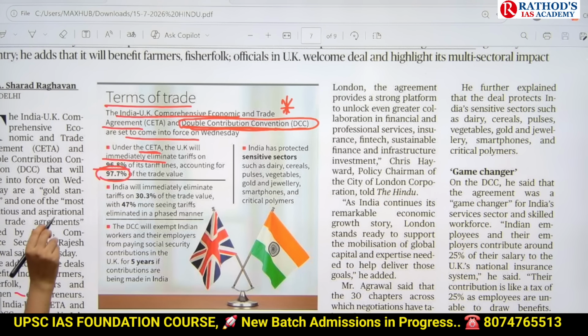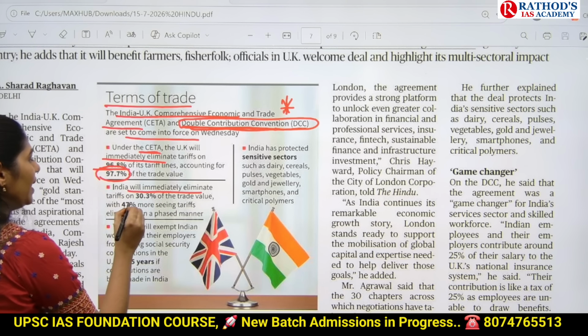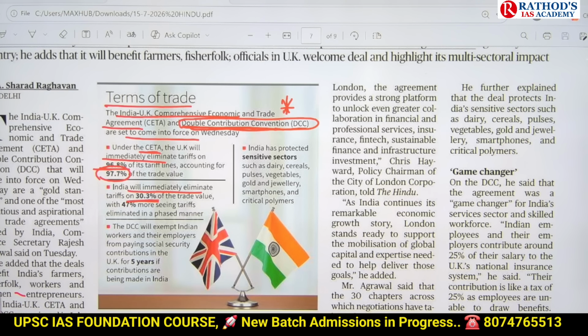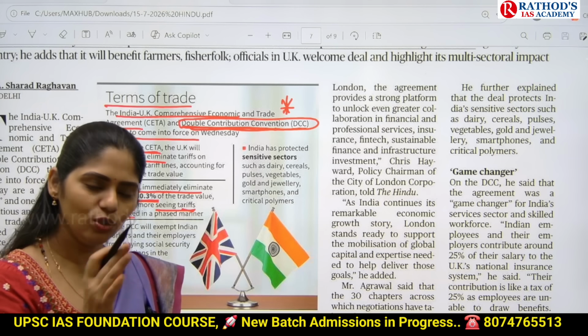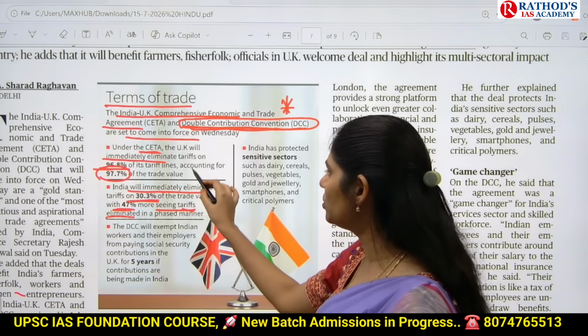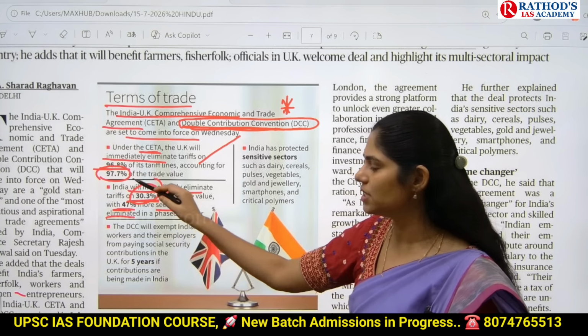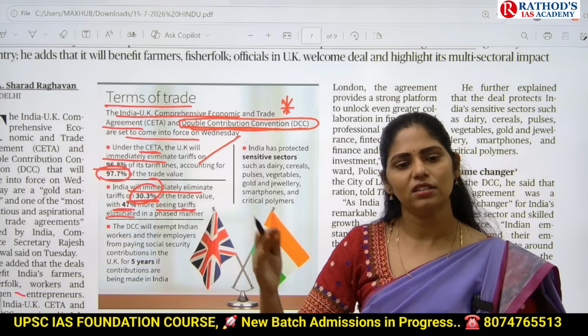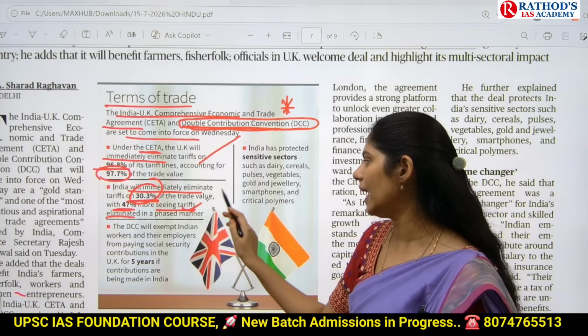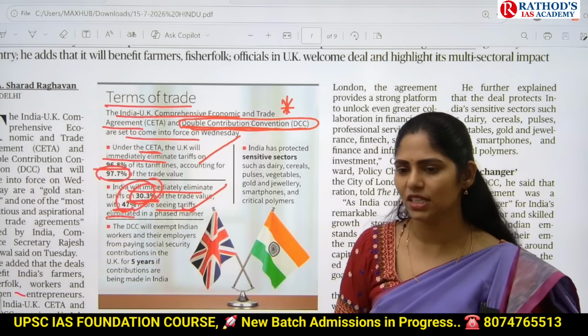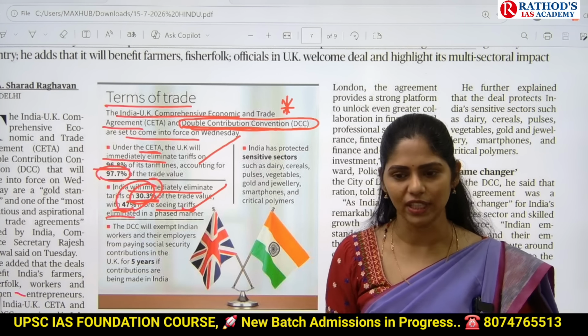And India will immediately eliminate tariffs on 30.3% of trade value, with 47% more seeing tariffs eliminated in a phased manner. So the UK said that on 96% of goods we are going to remove tariffs. In return, India said that we will remove them on 30% of goods as of now, and as time goes on, we can increase that to 47% of goods on which we can remove the tariff.